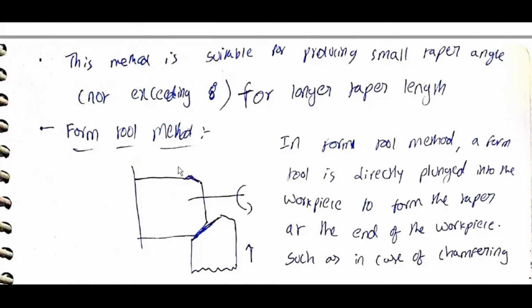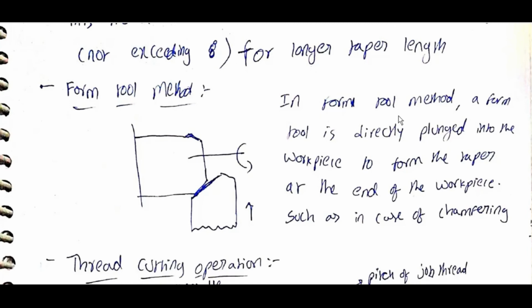Form tool method. In the form tool method, a form tool is directly plunged into the workpiece to form a taper at the end of the workpiece, such as in the case of chamfering.